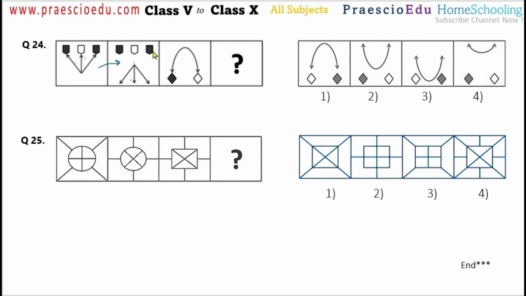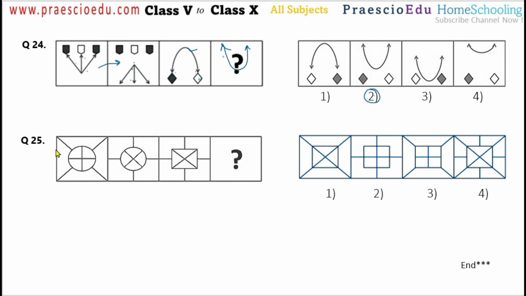We have to do the same, keeping the symbols the same. Options number 2 and 4 match for the symbols, but these 2 arrows will be opposite, so in this figure that will come to the upward direction, and this is given in option number 2. In option number 4, the arrows, or the curve, are totally different, because the shape is not changing, only the direction is changing, so we have to keep the same shape. So option number 2 is correct.